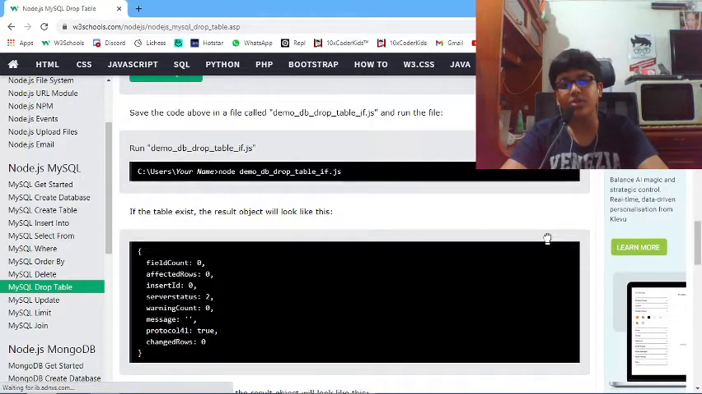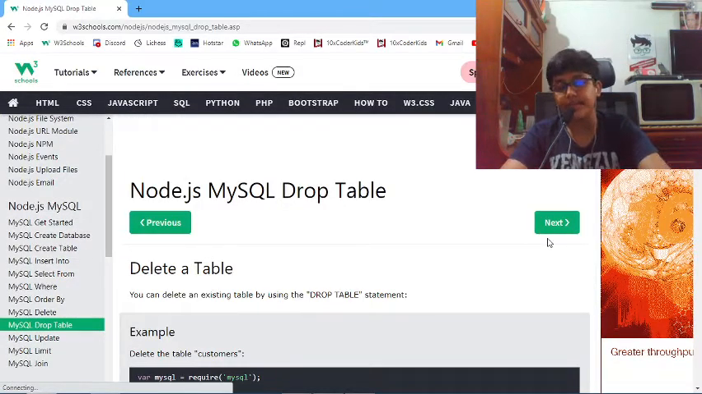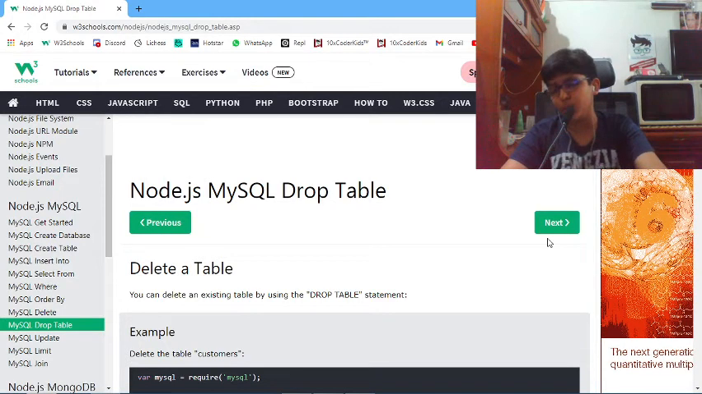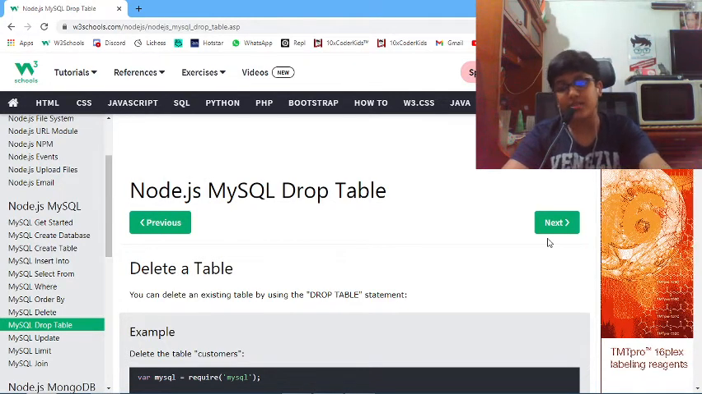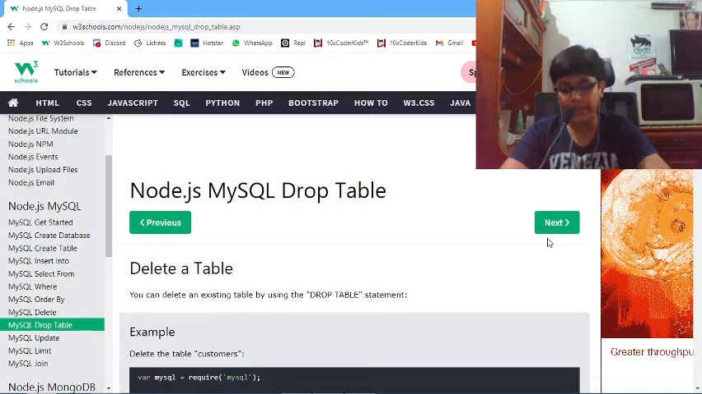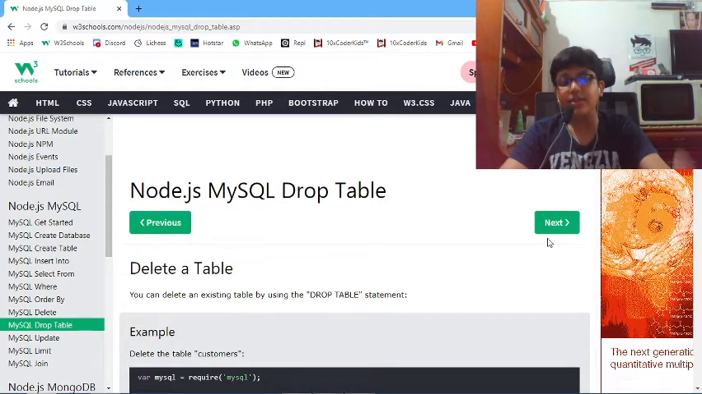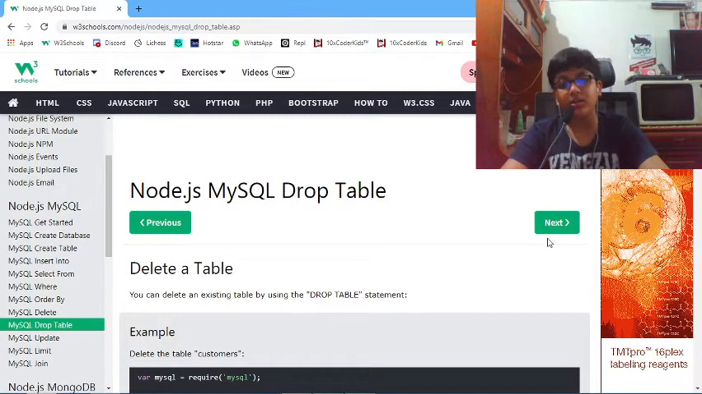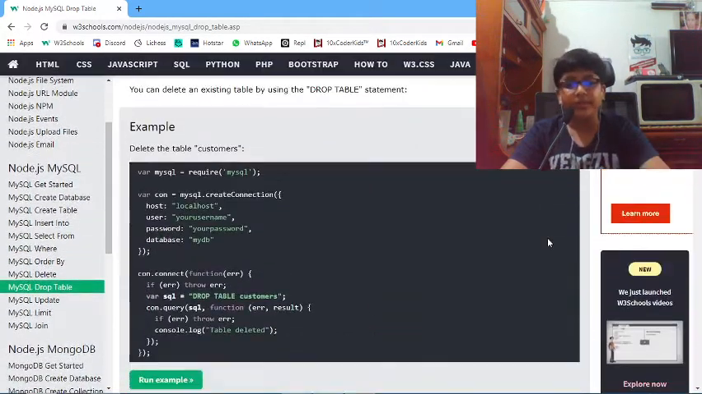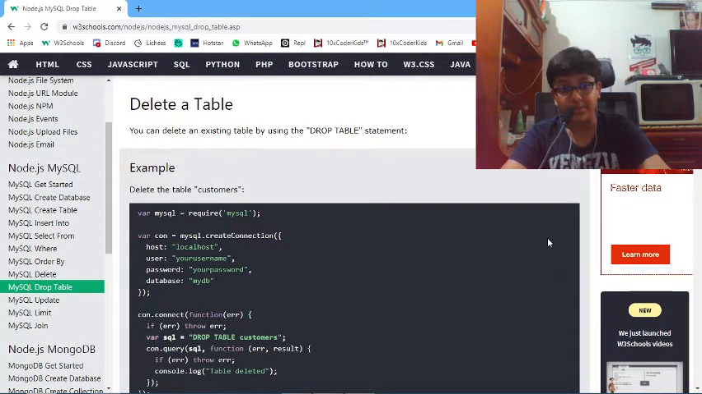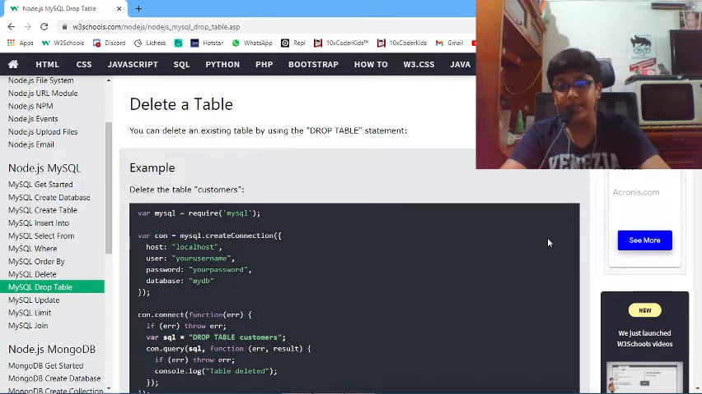Now we are going to learn how to delete a table. For example, you had a table and now it's of no use. It's just taking up space in your database and you don't want that. So you need to delete that table as soon as you can. How can you delete a table? You can delete an existing table by using the drop table statement.